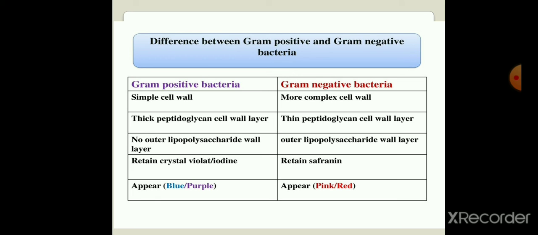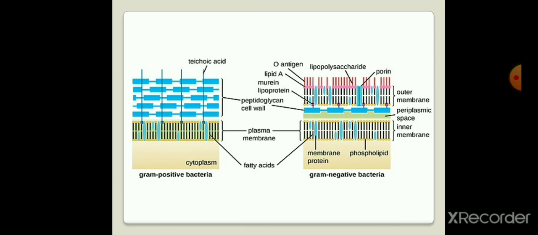and hence they appear red in color. Next we are going to see the pictures of the gram-positive and gram-negative bacterial cell wall. Gram-positive bacteria have a thick peptidoglycan layer. Gram-negative bacteria have a thin peptidoglycan layer. In gram-negative there is a lipopolysaccharide, but in gram-positive there is no lipopolysaccharide.